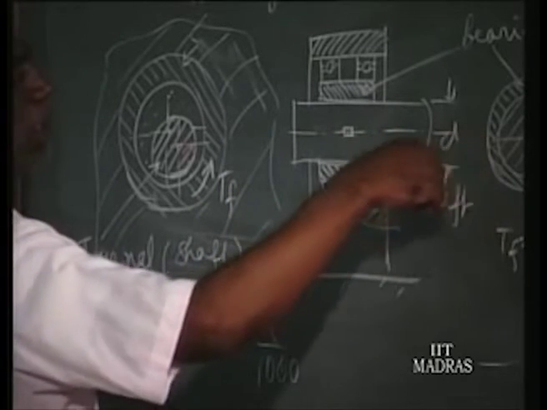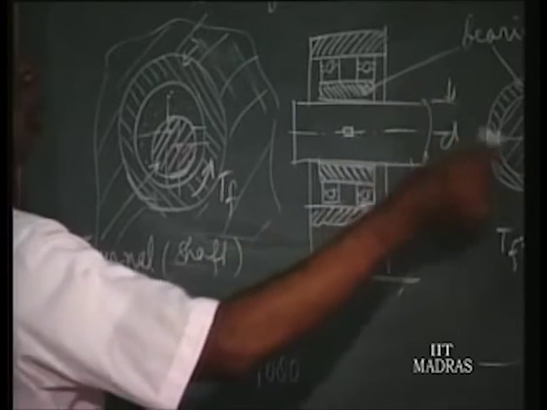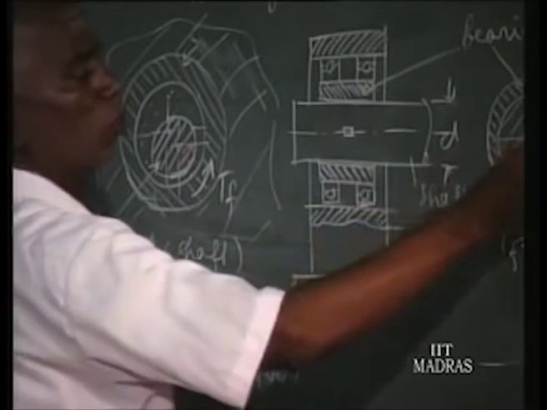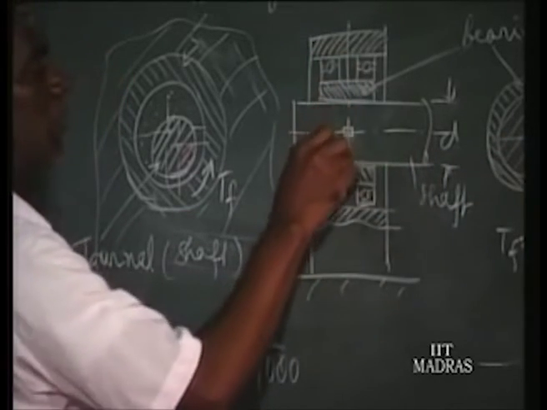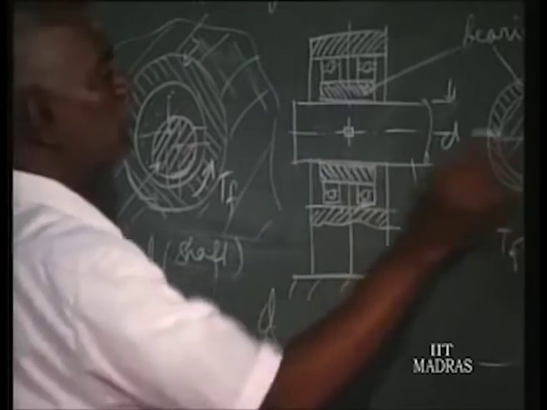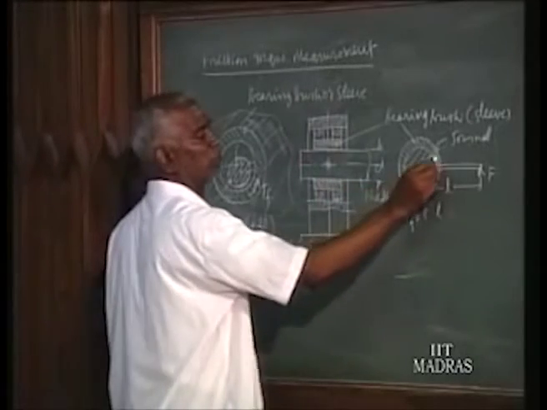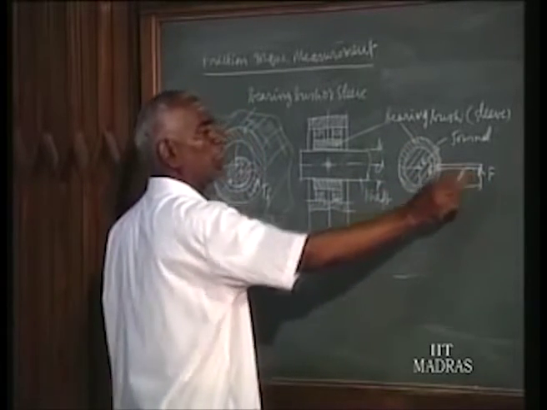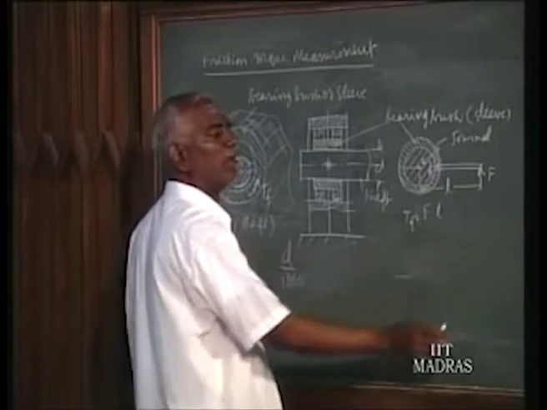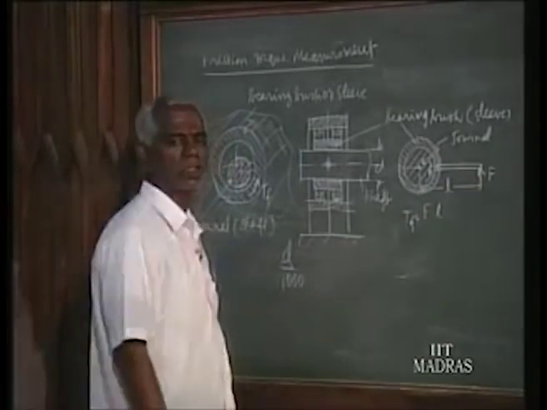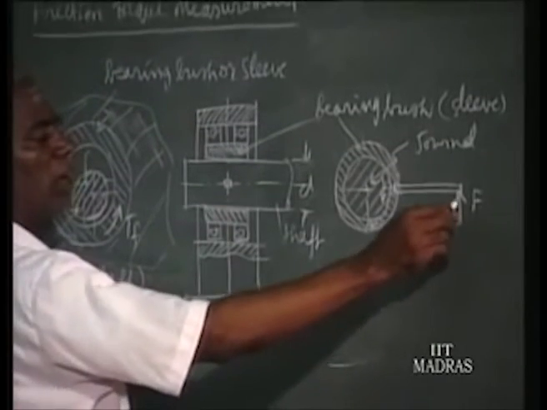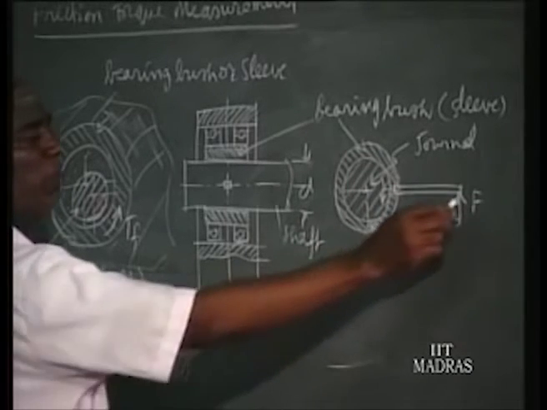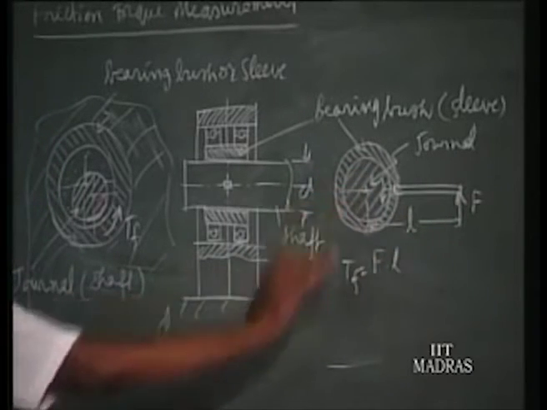Now due to this rotation, suppose it is rotating in this direction, as shown here, the sleeve also will be trying to rotate, but it is not allowed to rotate. Suppose I take the cross section here, one lever is fixed to the sleeve, that is the bush. So when the bush tries to rotate, it is not allowed to rotate by supporting it at a distance L. And you can use any force measuring technique, any load cell, to find the force due to this torque at this leverage L. So if F is the force, F into L will give the friction torque in the sleeve.